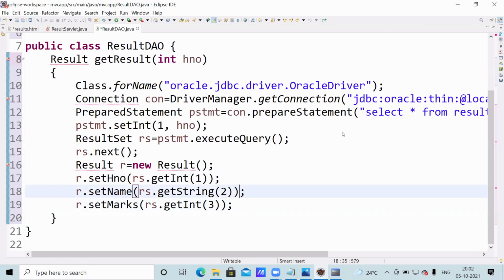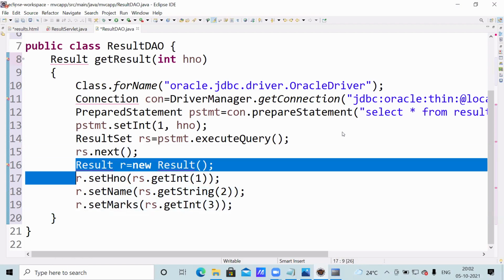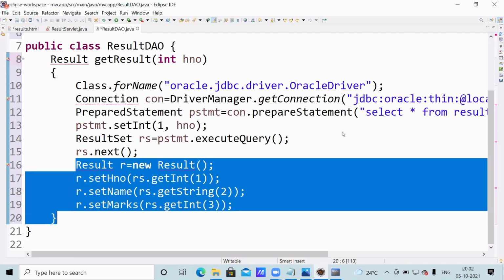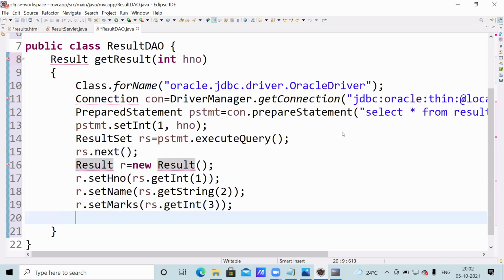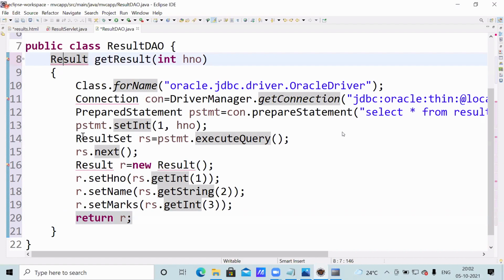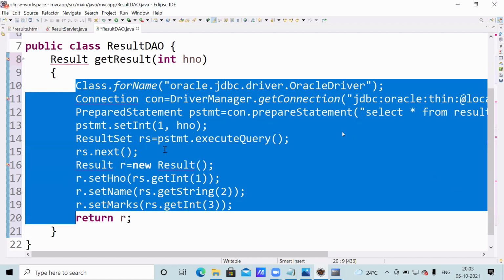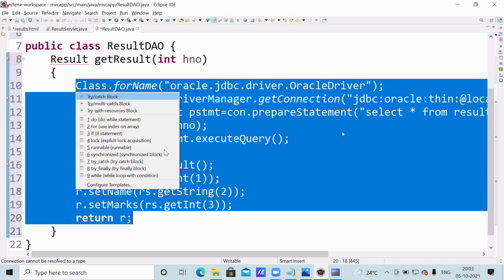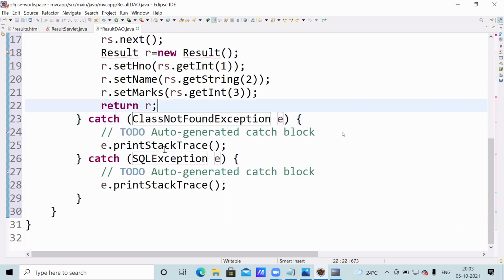Okay. See, the result object is created with that setter method, and the value is stored. Return R, because the return type is Result. This complete code you can write in try catch blocks. Alt Shift Z. The try catch blocks are written.